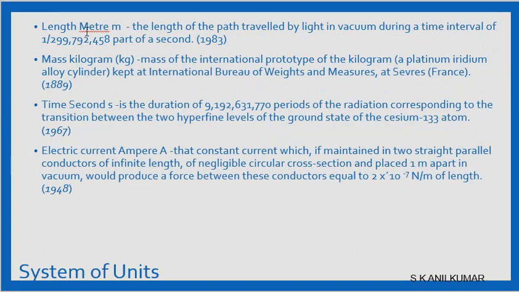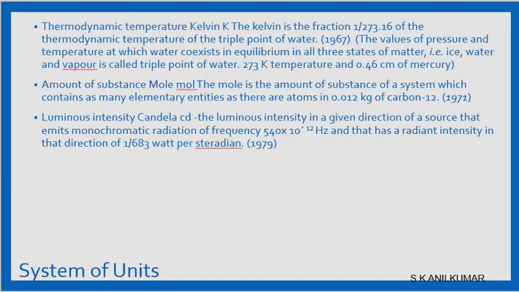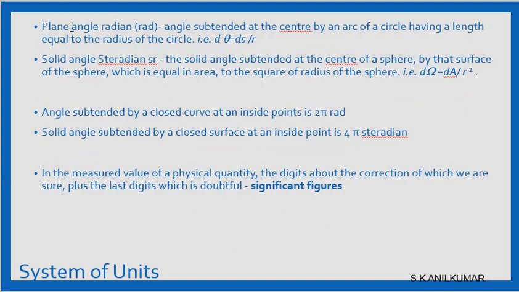So here we have seen 3, here we have 4. These are the 7 base units. Now we have 2 more supplementary units. Now what are the supplementary units? One is the plane angle, the radian. What is a plane angle radian? It is measured in rad.